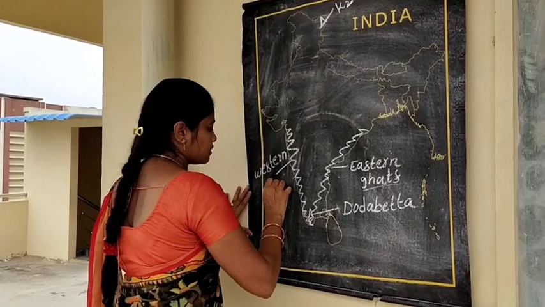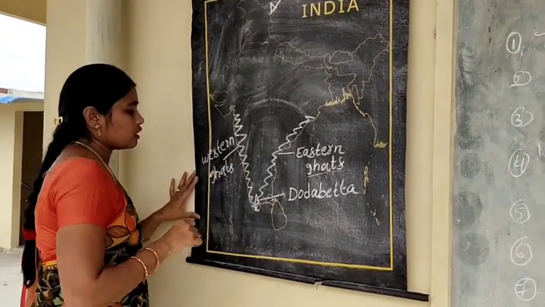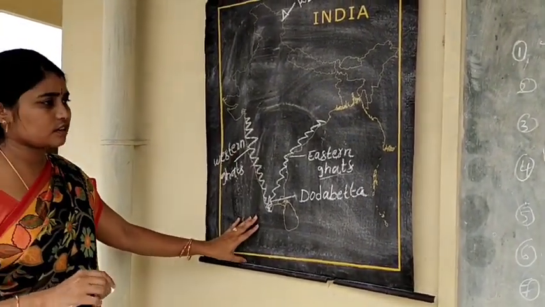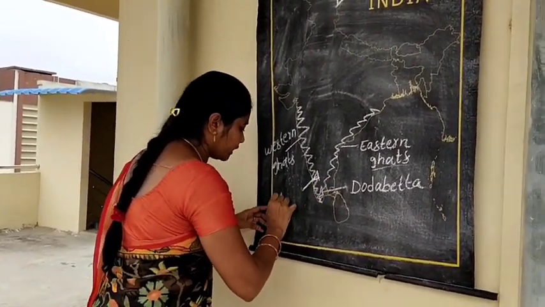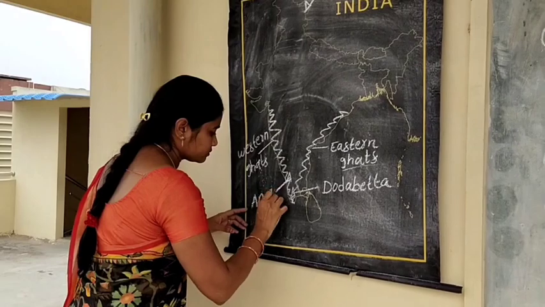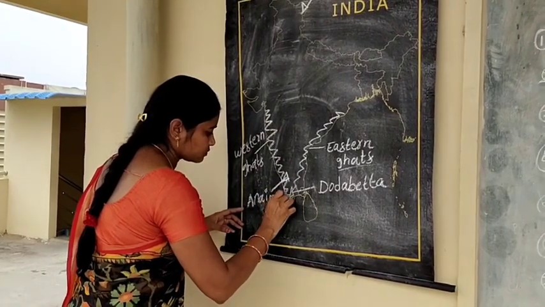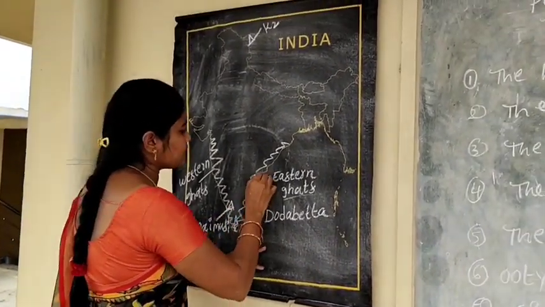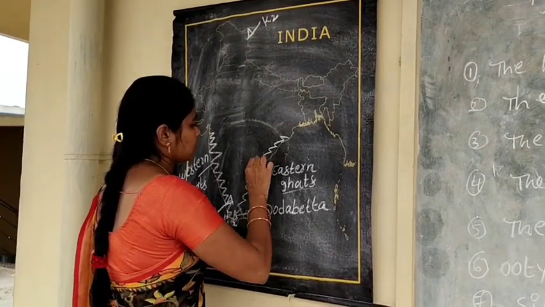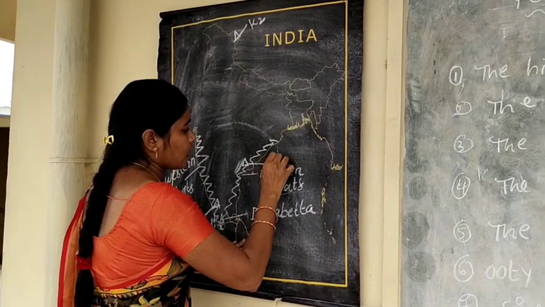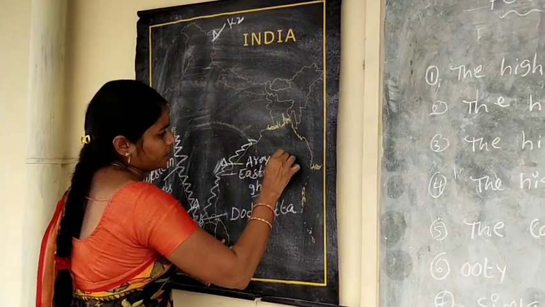So, the highest peak in Western Ghats is Anaimudi. The highest peak in Eastern Ghats is Aroyakonda.